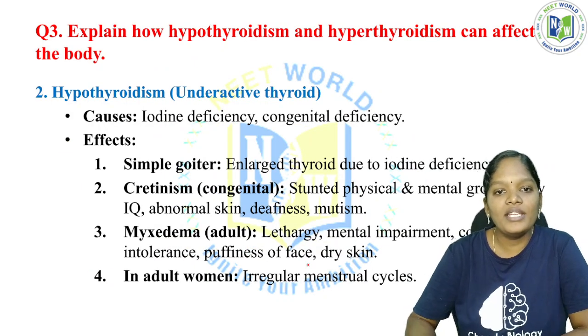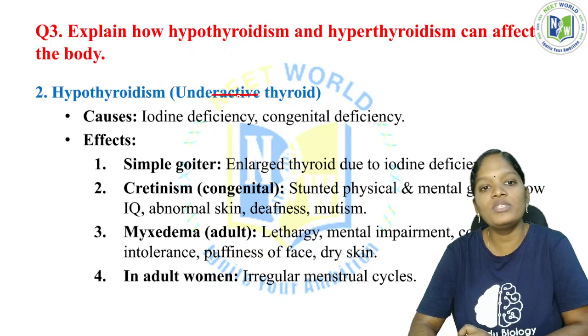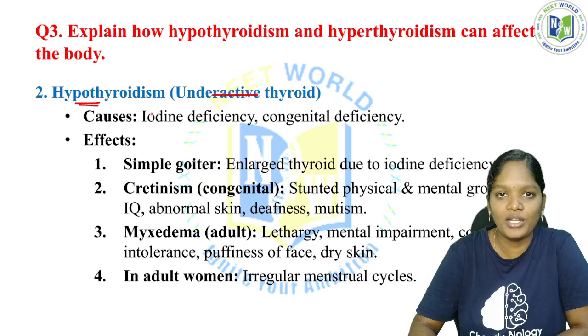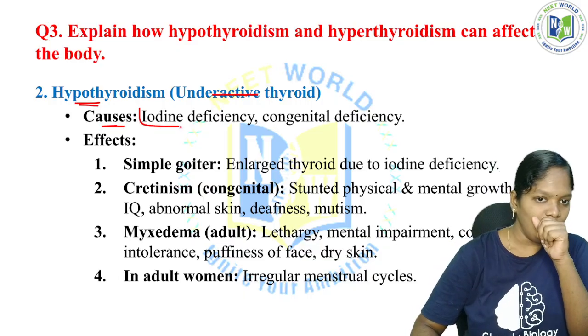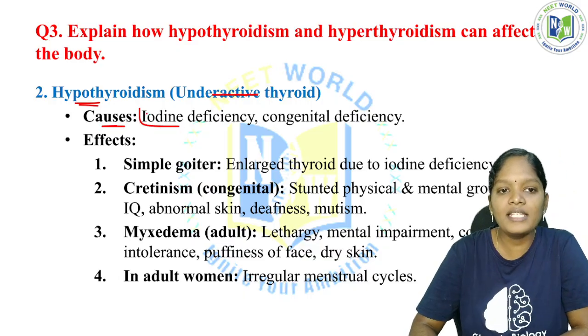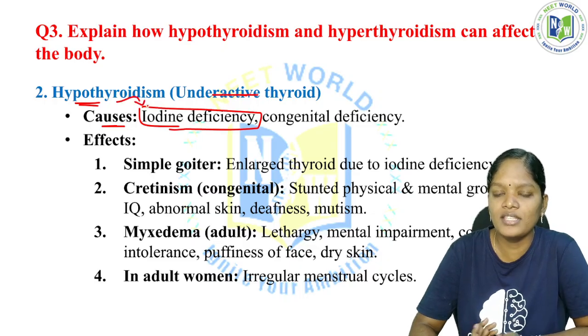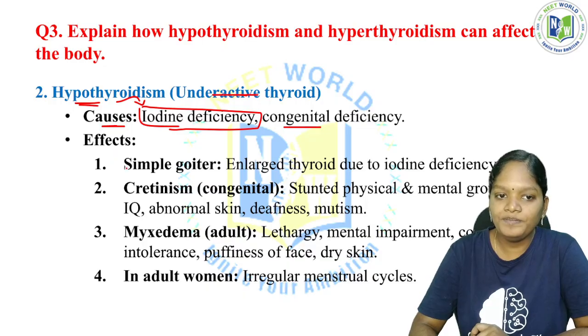Now hypothyroidism, so this is an underactive thyroid. If the thyroid hormone is not produced normally, below the normal level, we call that particular condition hypothyroidism. Now what causes this hypothyroidism? Iodine deficiency is responsible for causing hypothyroidism, and congenital deficiency. Okay, so what are all the effects of this hypothyroidism?